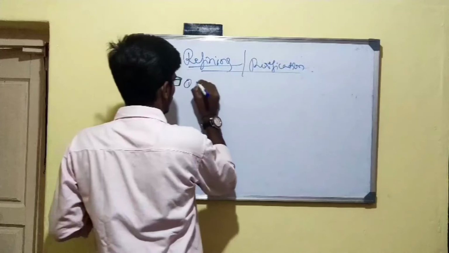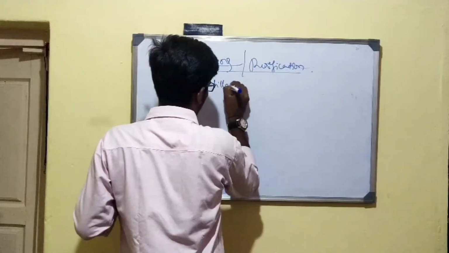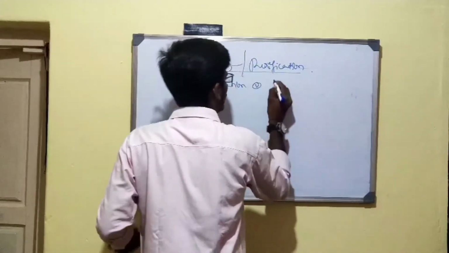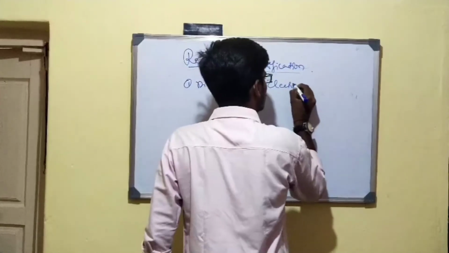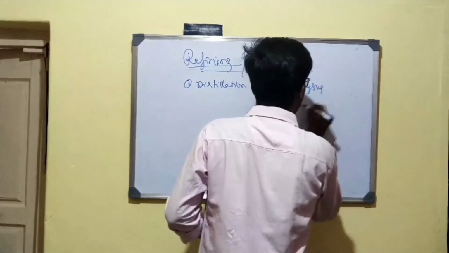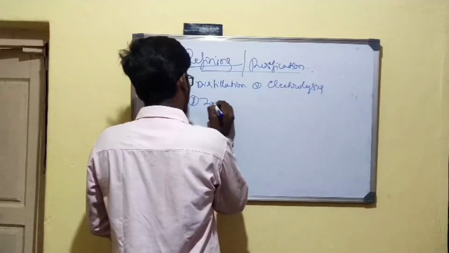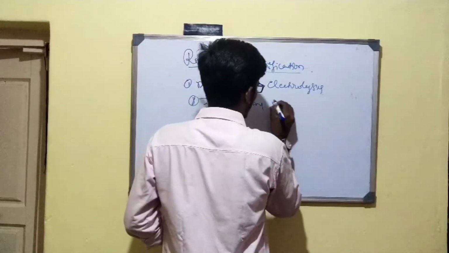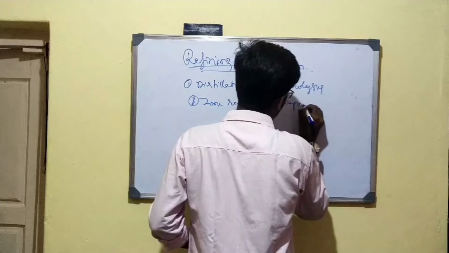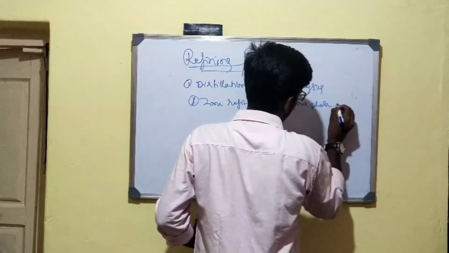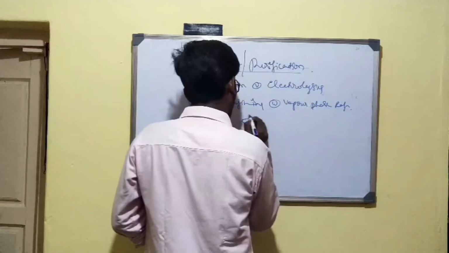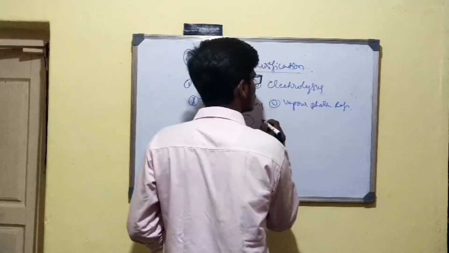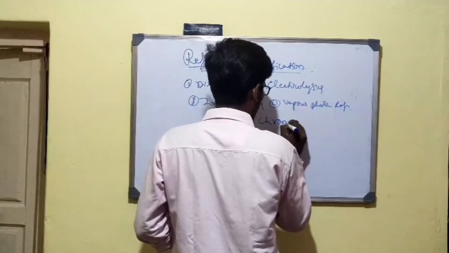The first method is distillation. Second method is electrolysis. Third method is zone refining. Fourth is vapor phase refining. And fifth is the chromatographic method.